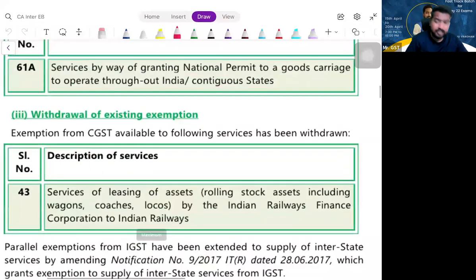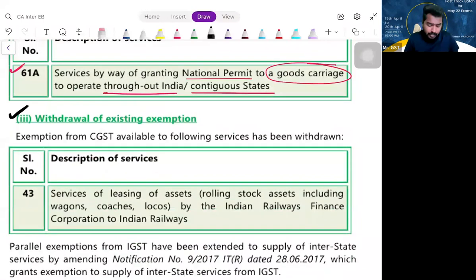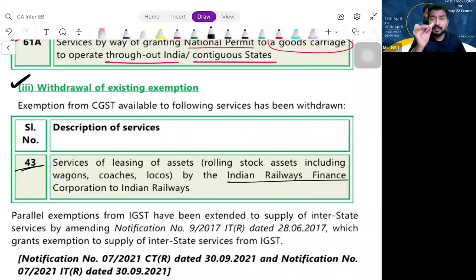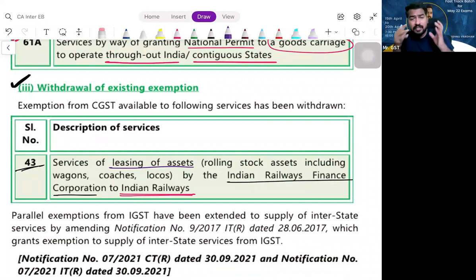Earlier, if you see, there is entry 43. What was entry 43 saying? Entry 43 was saying that the Indian Railway Finance Corporation is the supplier. Indian Railways Finance Corporation was providing services to Indian Railways. What is the service? The service is leasing of assets. Indian Railways Finance Corporation was leasing out assets like rolling stock, wagons, coaches, locos, all the stuff. To whom were they leasing it out? To Indian Railways, for which they were getting the lease rental, the consideration.